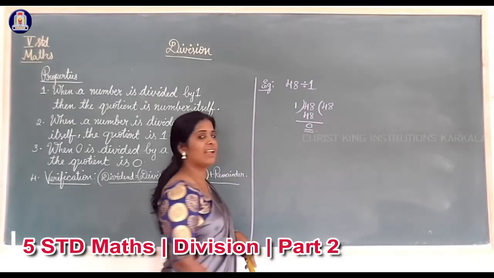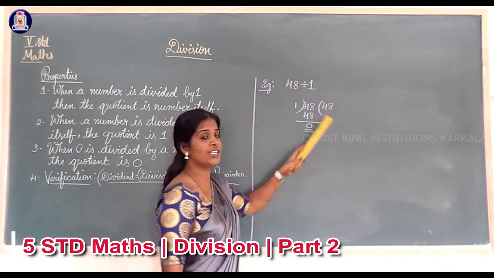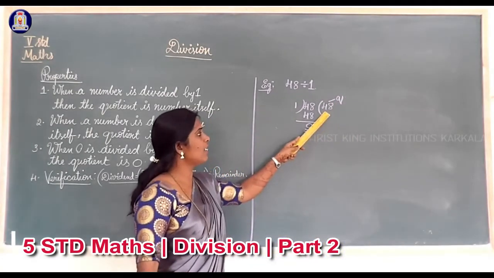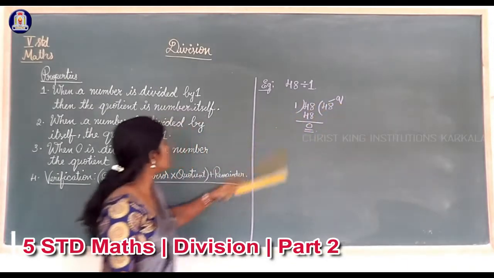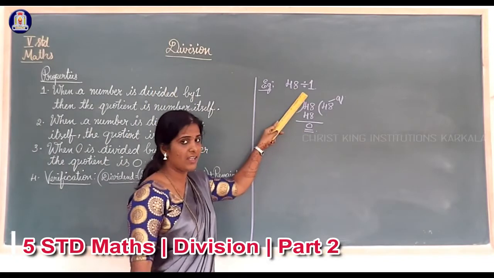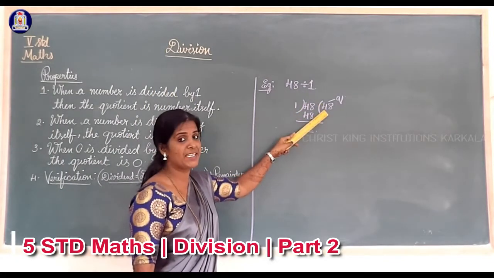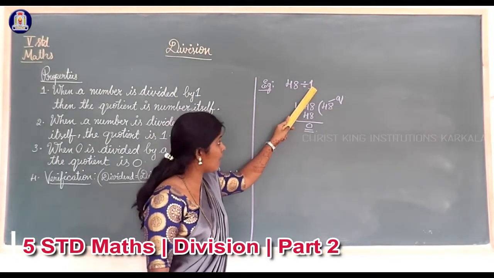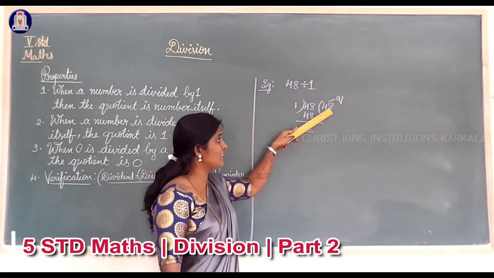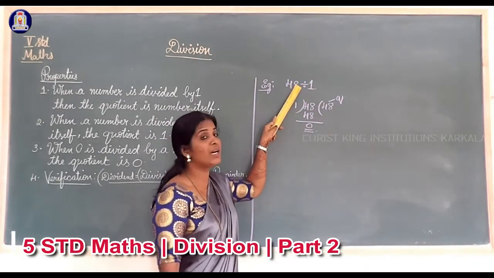Now you have to check the quotient. Here quotient is 48. Did you get the answer? 48 is the quotient. So the first statement, when a number is divided by 1, the quotient is that number itself. When we are dividing by 1, we are getting that number itself as the quotient.